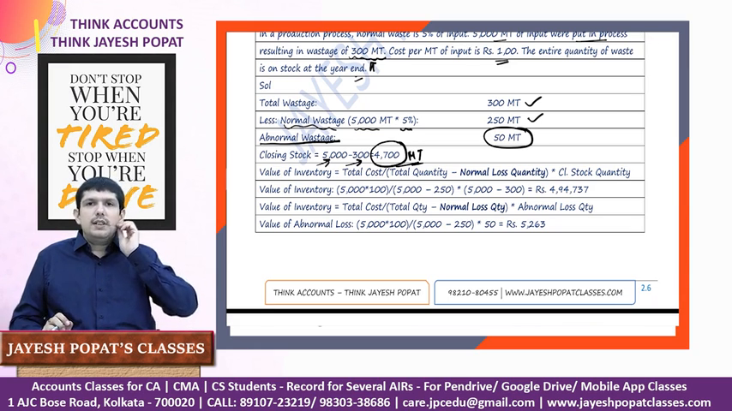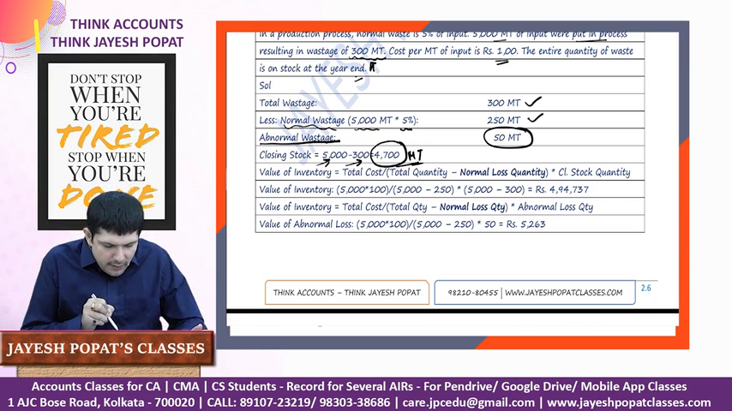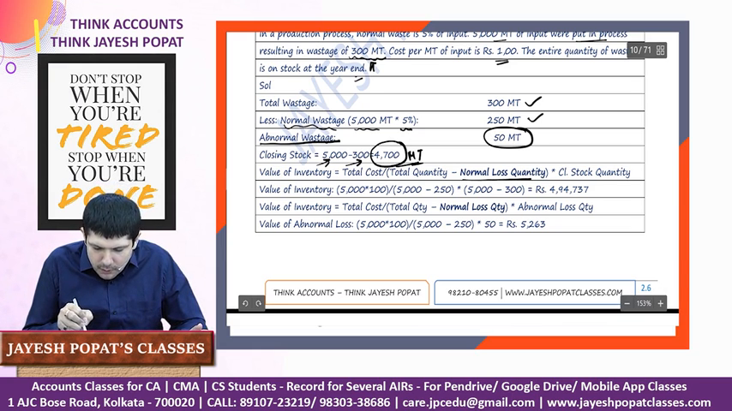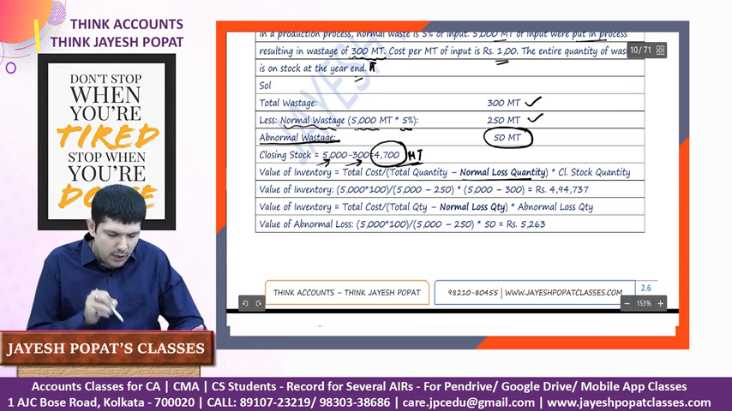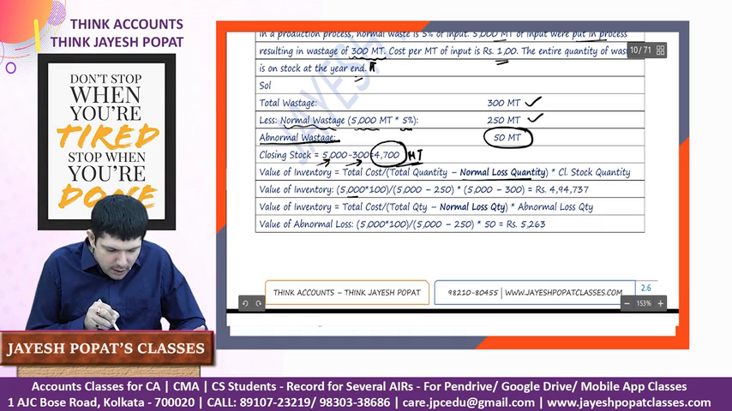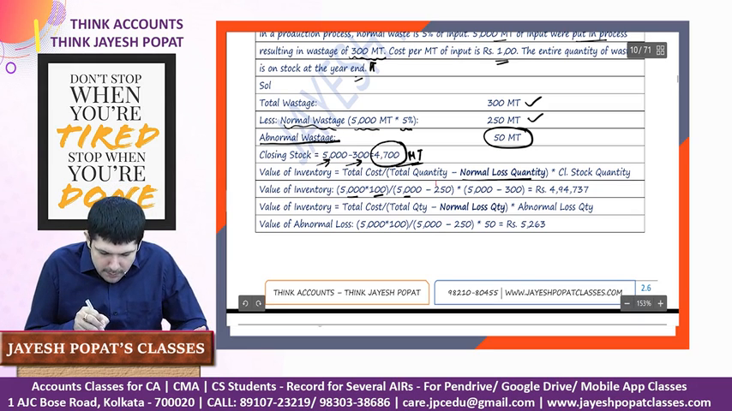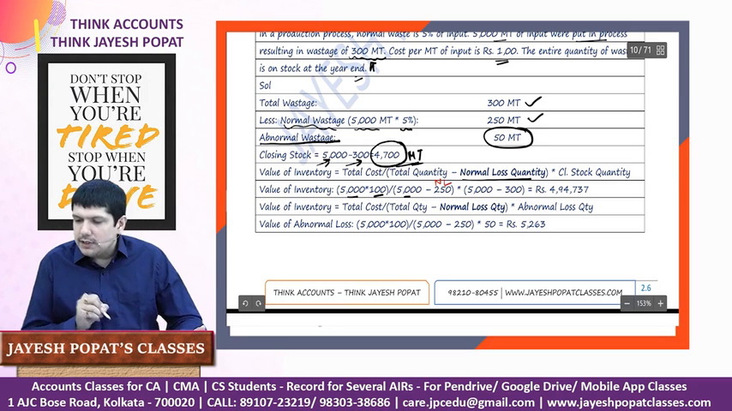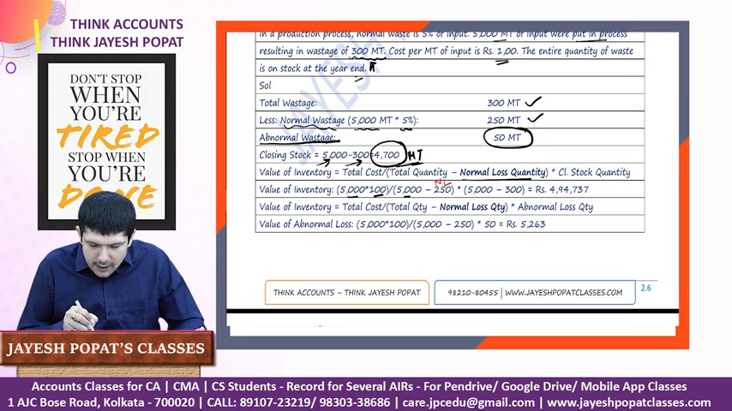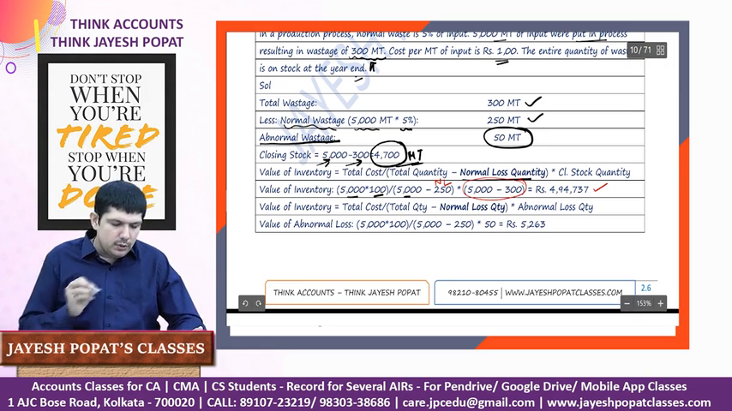How will we do the valuation? Let us have a look. The value of inventory will be cost divided by total quantity minus normal loss quantity, into the closing stock quantity. So 5,000 is the quantity which was purchased at 100 per metric ton, divided by 5,000 minus 250, which is my normal loss quantity, into the quantity of closing stock. We'll get the value of the closing stock.